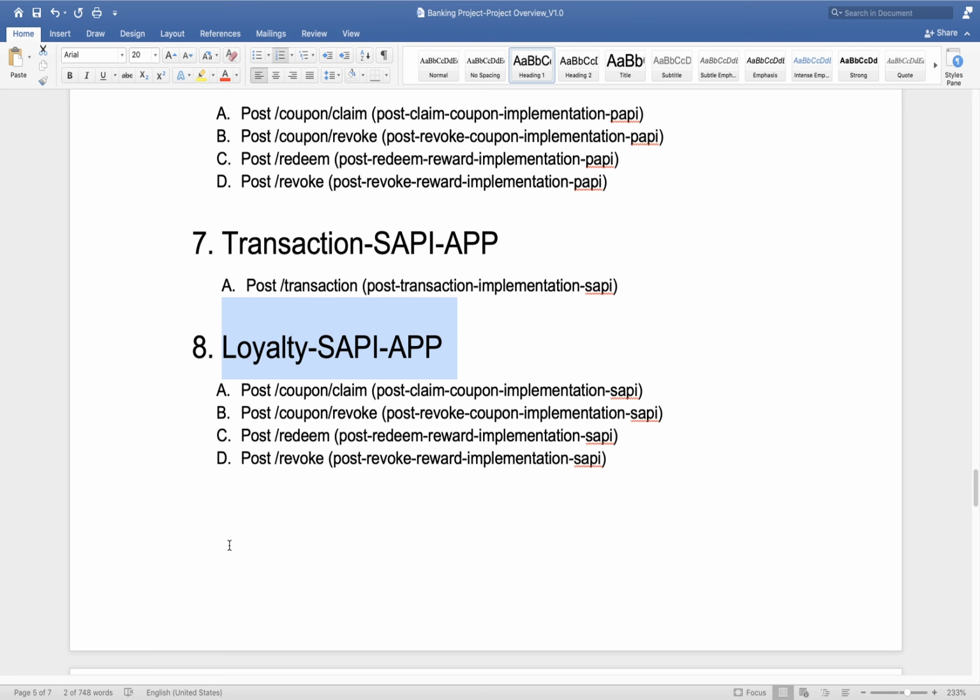Yeah, it's clear. But if we want, we can put the post transaction API also in the loyalty API and develop it like that, with the same functionality, because both APIs are connecting all the source systems. So if you want, we can implement all the logic in one API also, right?